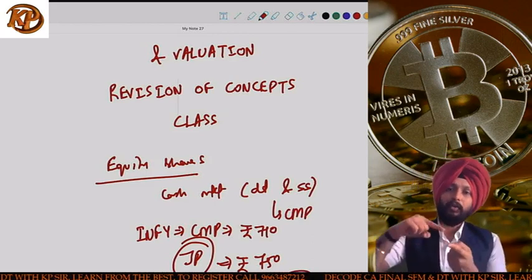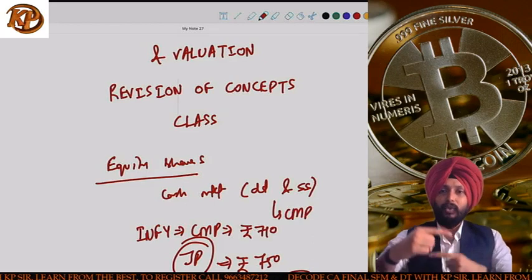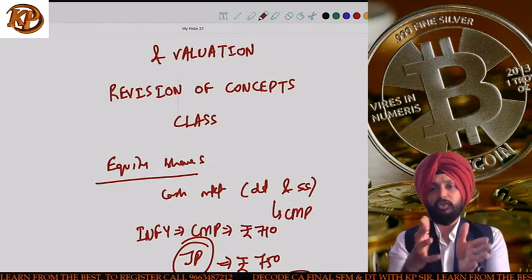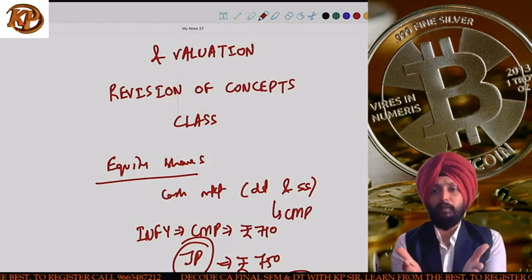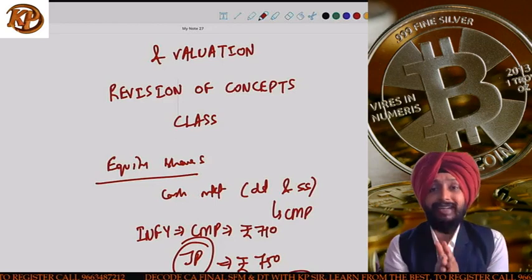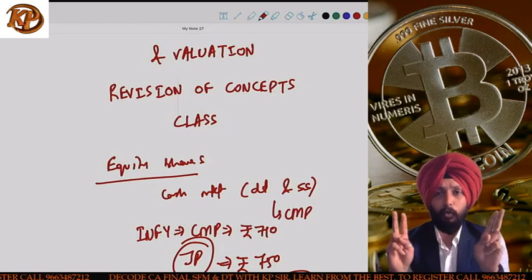Now you understand why we do analysis, because analysis will help you do valuation, and based on valuation you decide if a share is underpriced or overpriced. If it is underpriced, we give a buy recommendation. If it is overpriced, we give a sell recommendation. Guys, I hope you're making sense.